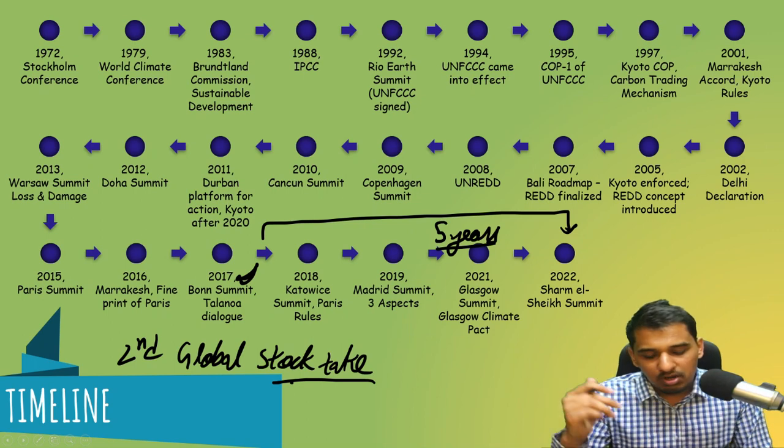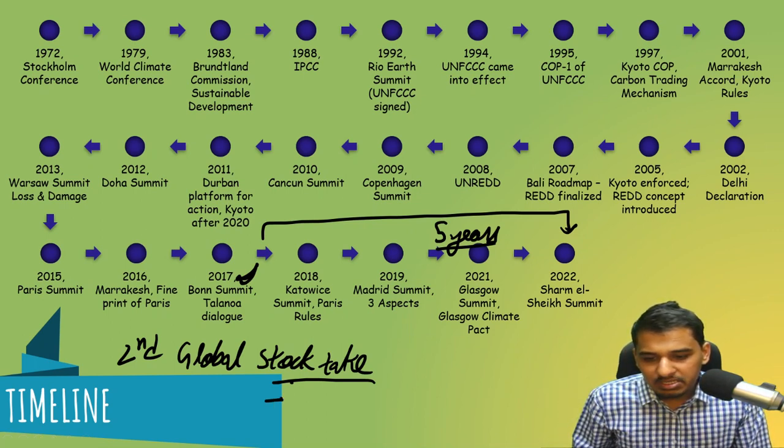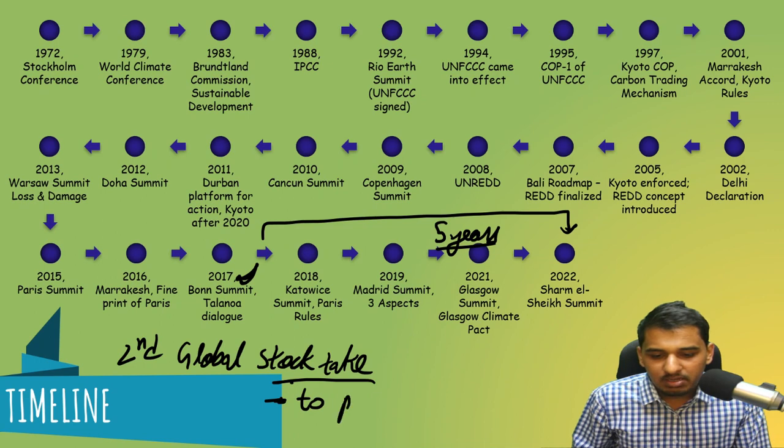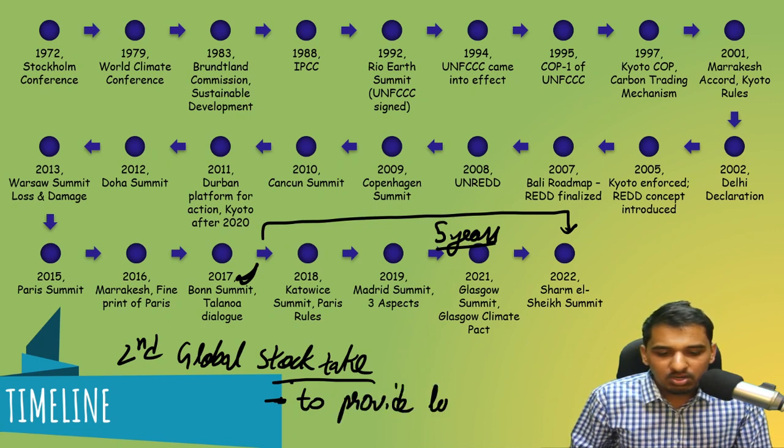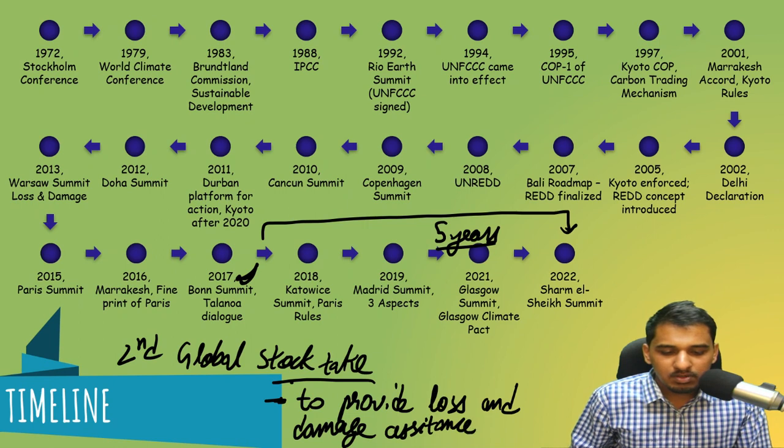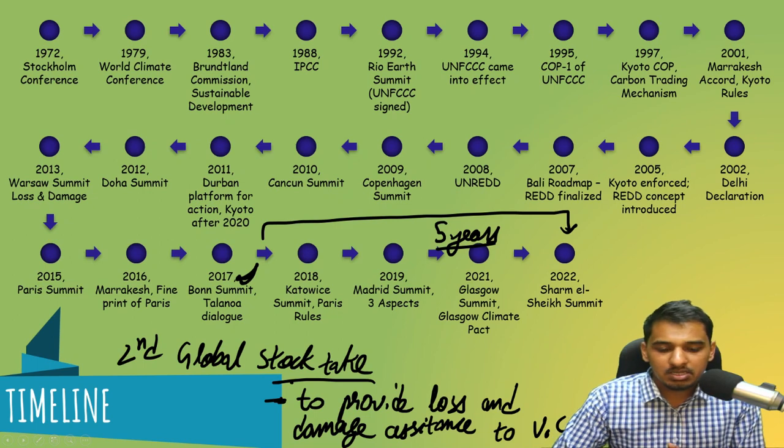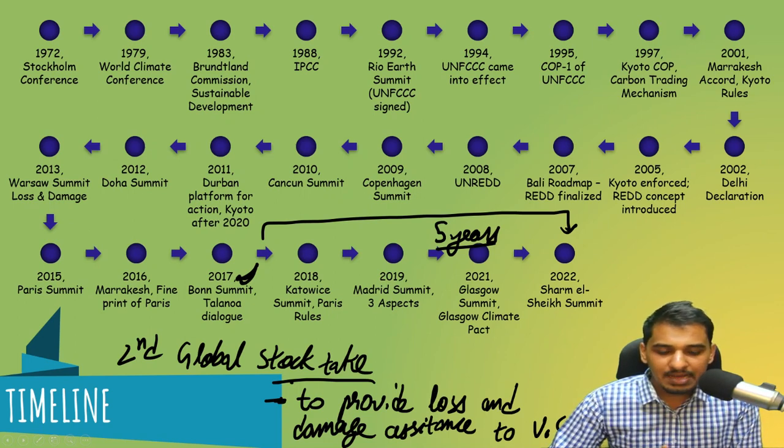And it also talks about providing loss and damage assistance to vulnerable countries. I'm just writing VC here, for vulnerable countries. Whatever damage they face due to climate change, whatever loss is happening to them, how can we provide assistance to those countries which are vulnerable to climate change? So this is there in Sharm el Sheikh.